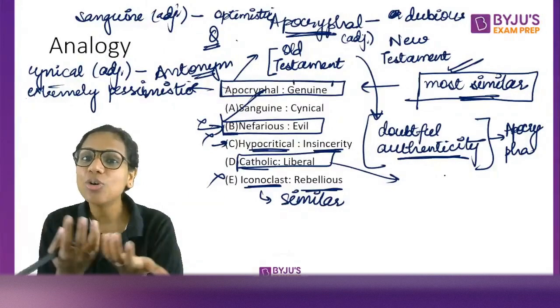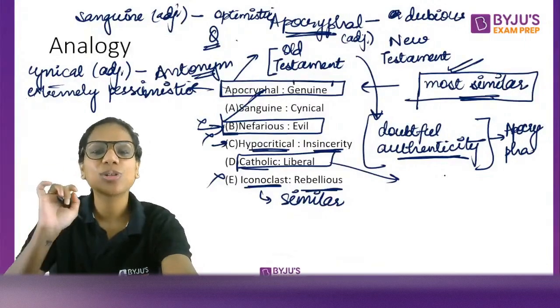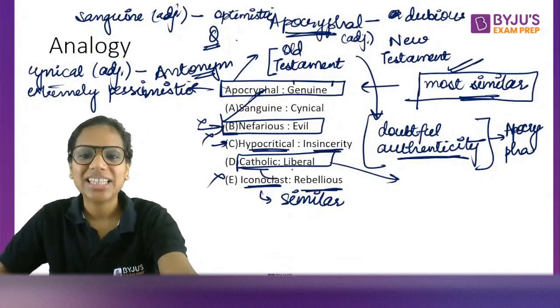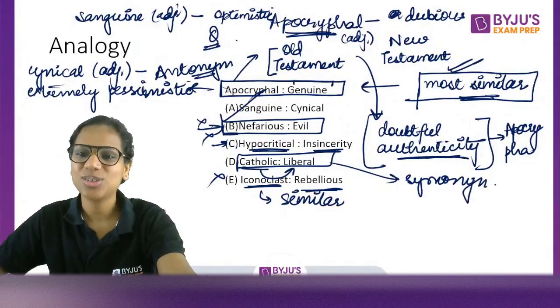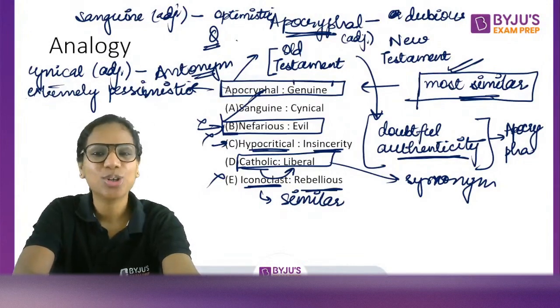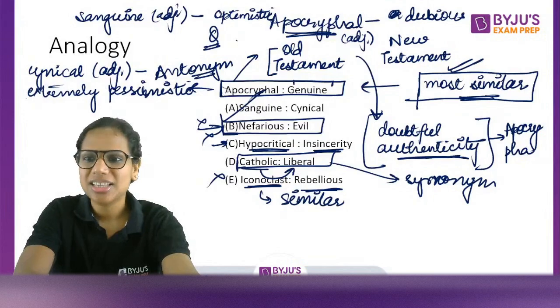Somebody who is welcoming of various worldviews, various viewpoints, that person is also called Catholic in nature, right? So Catholic means liberal. Again, this is a synonym pair. So you learned a new thing, that Catholic actually means liberal also: somebody who is welcoming of multiple perspectives, multiple viewpoints, right? Perfect. So A is our answer.